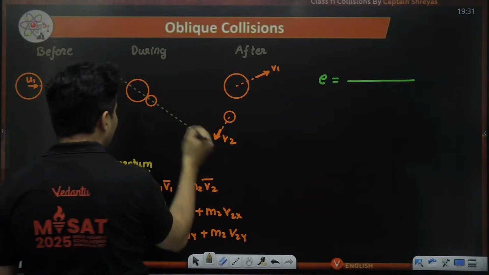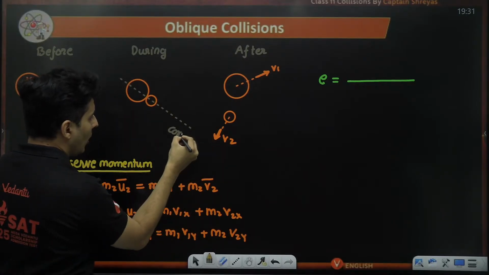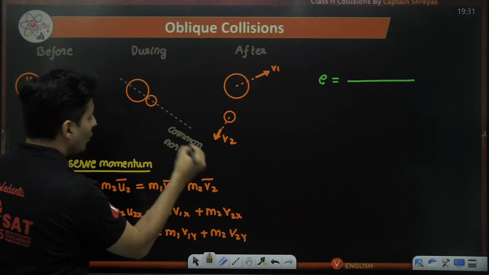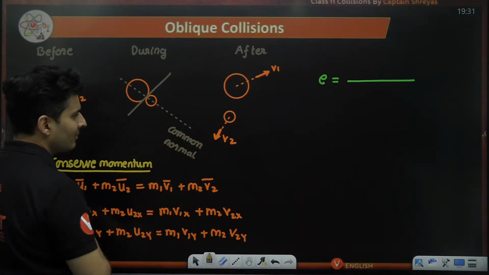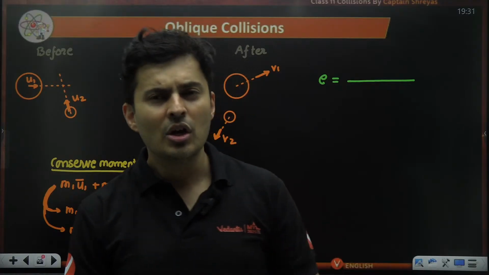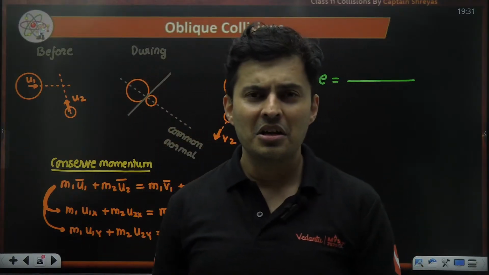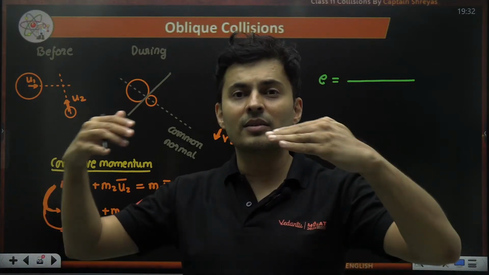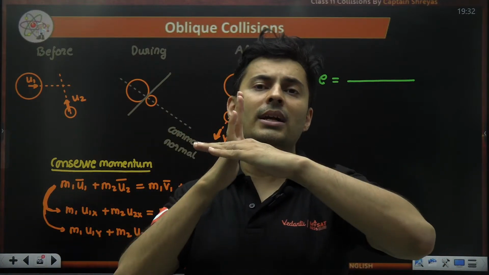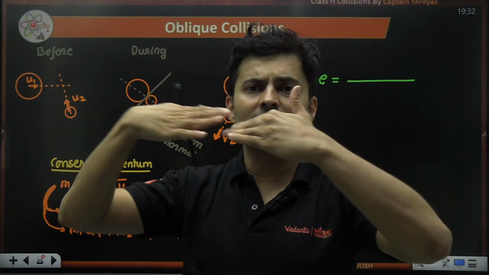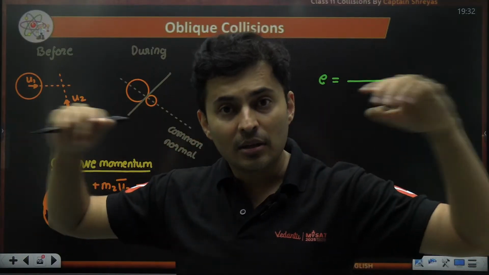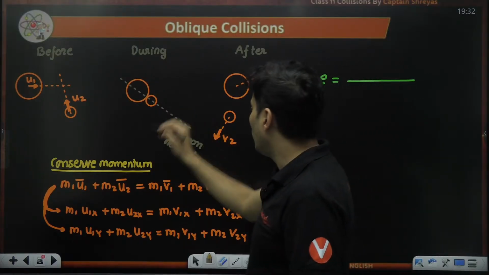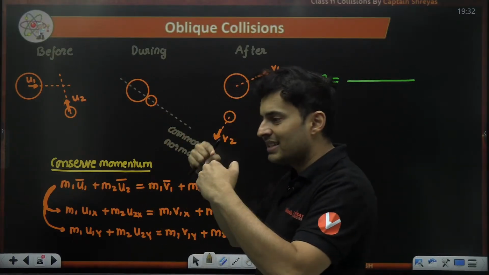So this line is usually the common normal. Normal means perpendicular. Common tangent means this is the common tangent. You would have learned these kinds of things in your conic sections and coordinate geometry. Common normal, common tangent, right? Common normal means wherever the curves intersect, if you can draw a perpendicular, that is the common normal. Wherever the curves are meeting, if you can draw a tangent to both of them, that is the common tangent. So right now, common normal, because the force will always act perpendicular.